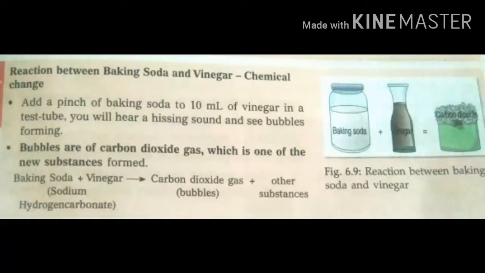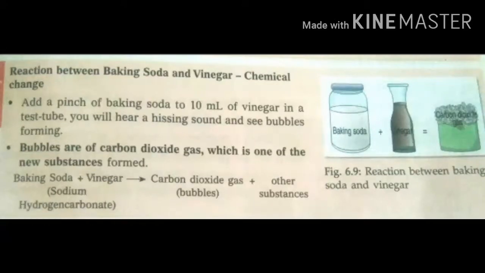These two, baking soda and vinegar, react to produce carbon dioxide. The chemical formula of carbon dioxide is CO2. This carbon dioxide is a product.